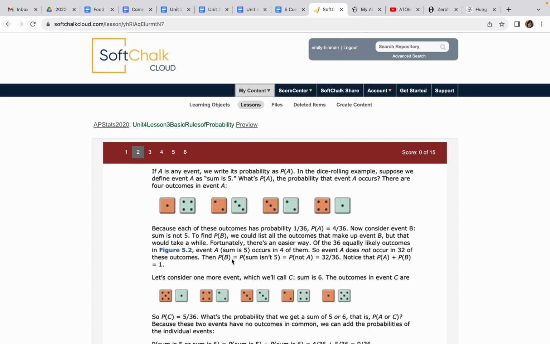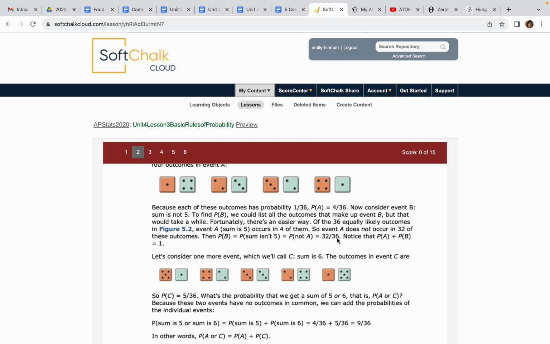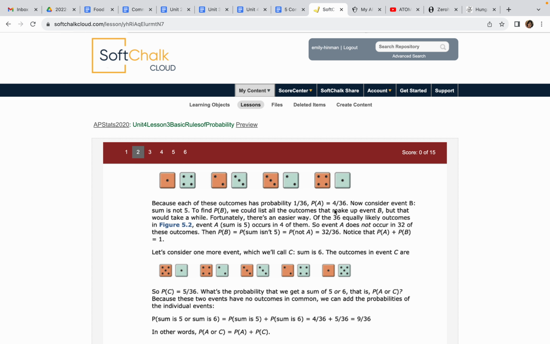And we can do this: the probability of event B, the sum isn't 5, is the probability of not A. All of that is just noticing that if we have 36 different things happening, 4 of which are getting a 5, and the rest, which is 32, are not getting a 5, then we can say the probability of A plus the probability of not A equals 1, right? The total different events that can happen has to equal what's possible. So there's 36 different things possible, and 4 plus 32 is 36, so we're accounting for it.